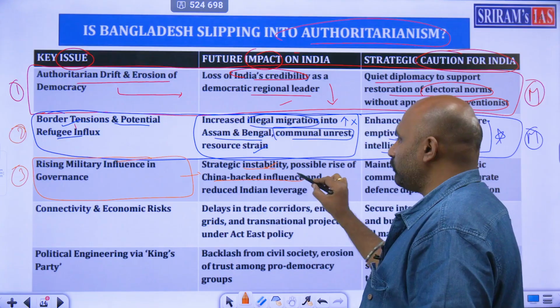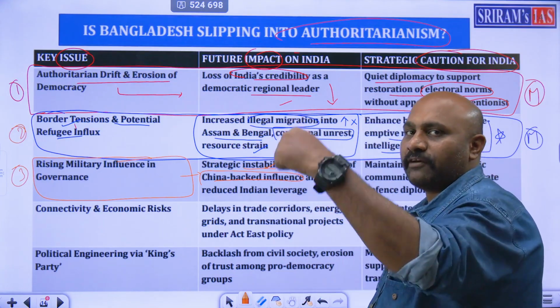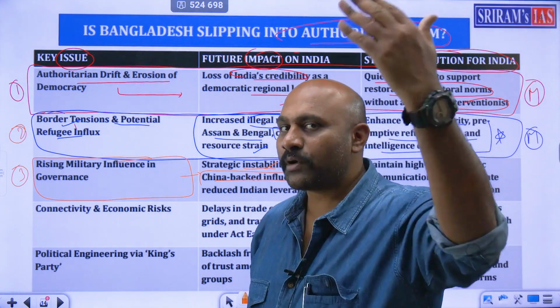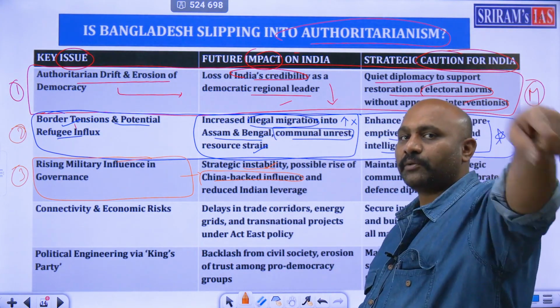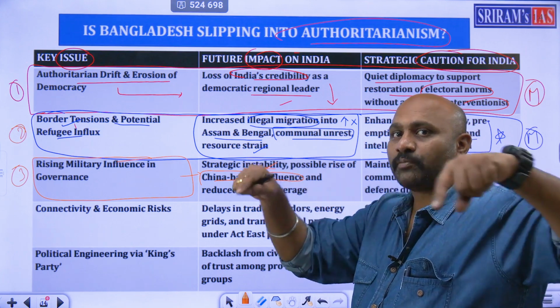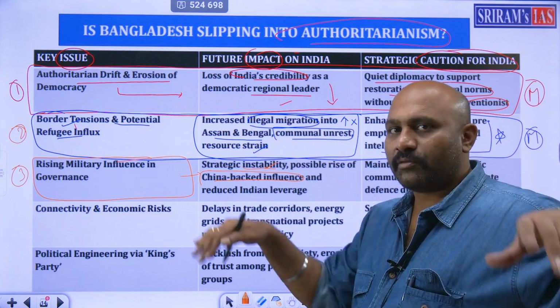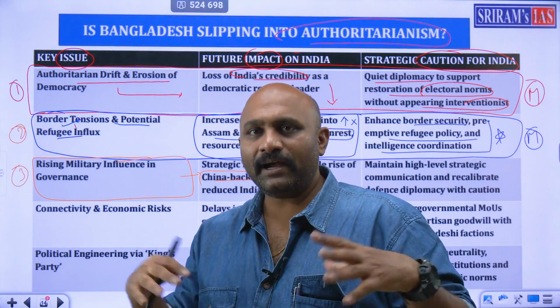Rise of China-backed influence. China will come first, even while India has a problem, and make more problems. China will start supporting Bangladesh, already supporting Pakistan. This is called the Chinese checker policy. China will surround us completely, including the string of pearls.